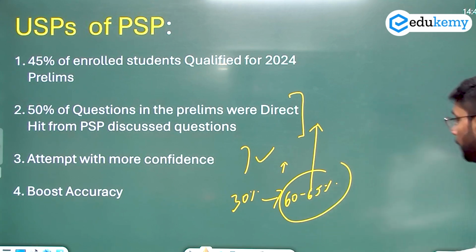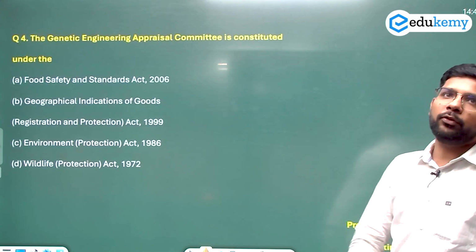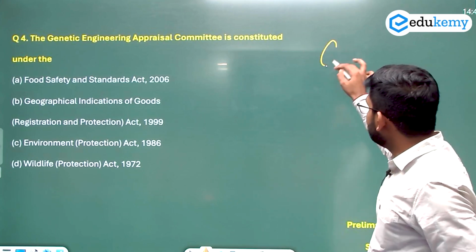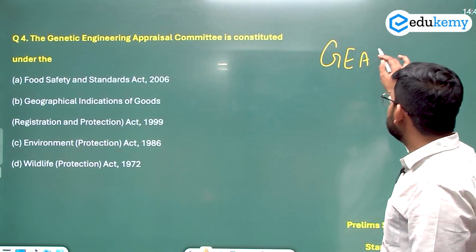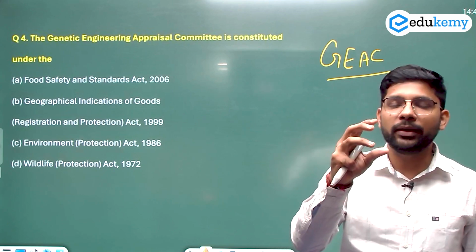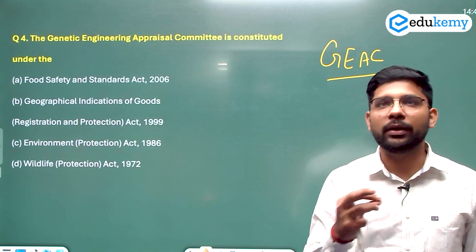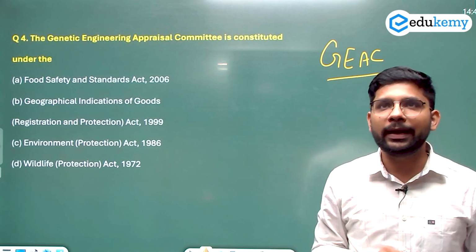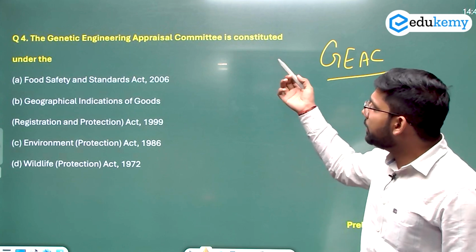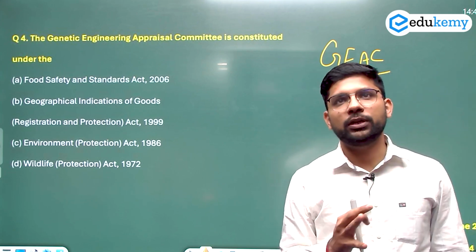Okay, now let's come to question number 4. Question number 4 is about the Genetic Engineering Appraisal Committee, known as the GEAC. The Genetic Engineering Appraisal Committee is the specific committee that does the approval of genetically modified crops and genetically modified organisms. It is the specific controlling body in India for genetic engineering. The question is asking: the Genetic Engineering Appraisal Committee is constituted under which Act?